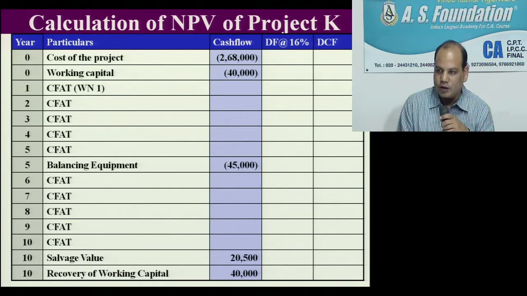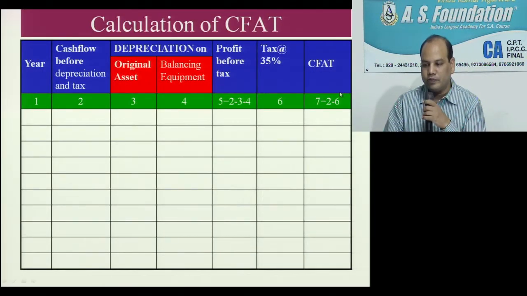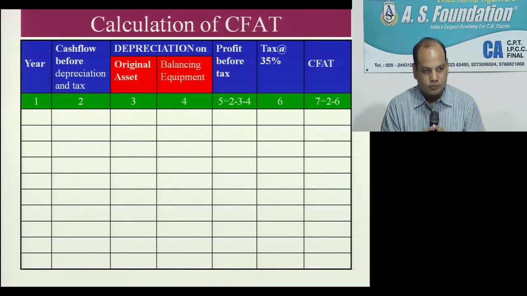Only I need to now find out the cash flow after tax. For that, you will prepare a working note number 1. Write working note 1 after keeping some 2-3 lines blank. Understand the table first, then you can draw yourself. First, you write down the heading of the working note 1, calculation of cash flow after tax. Okay, this working note is important. If you can prepare it properly, then you can get the answer.